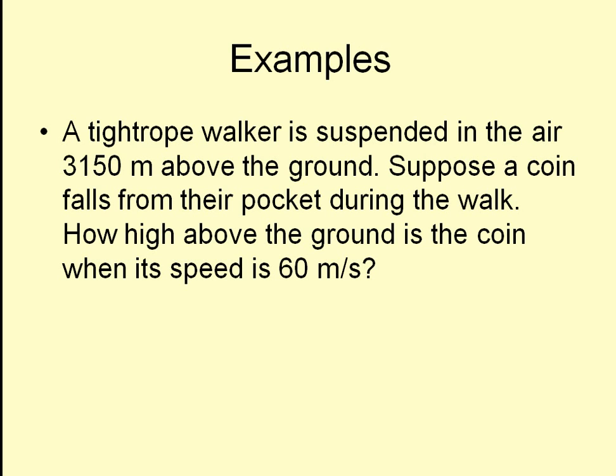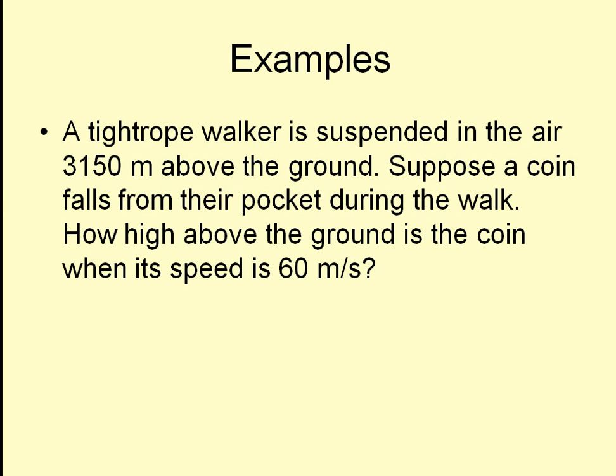We have a tightrope walker that is suspended in the air at 3,150 meters above the ground. So for right now, I know for sure that she is some height above the ground. She has gravitational potential energy. Okay, so let's keep reading and see what else is going on.